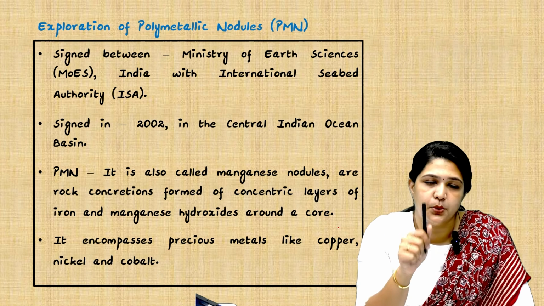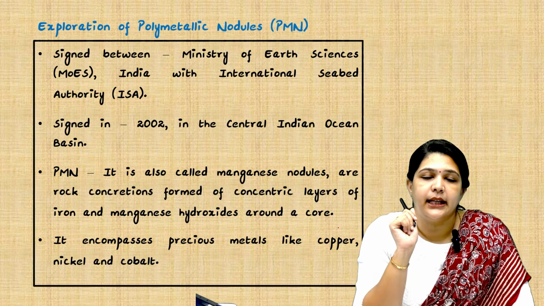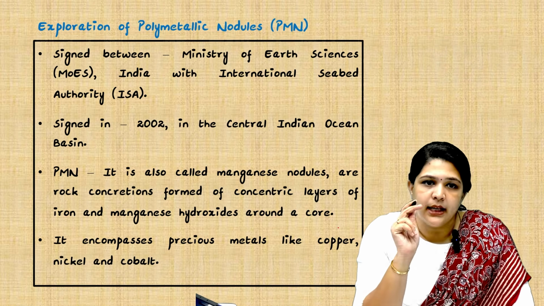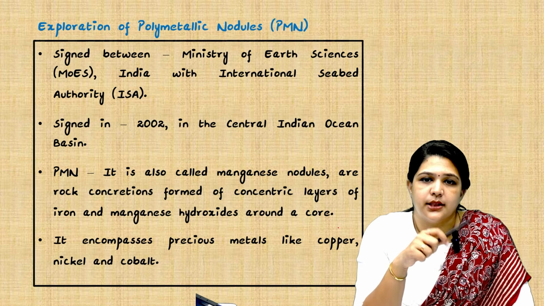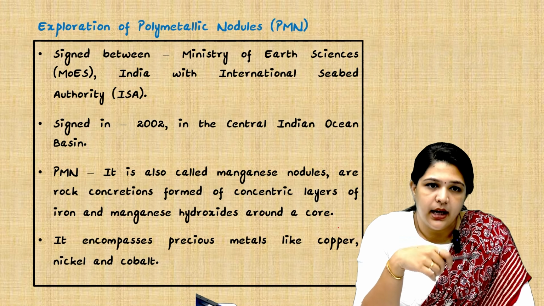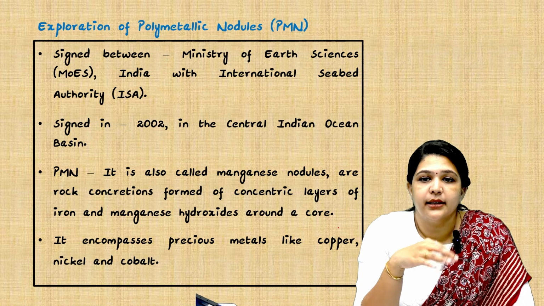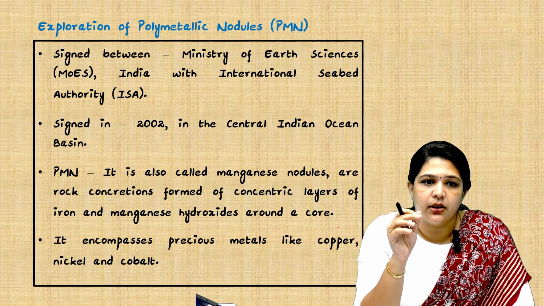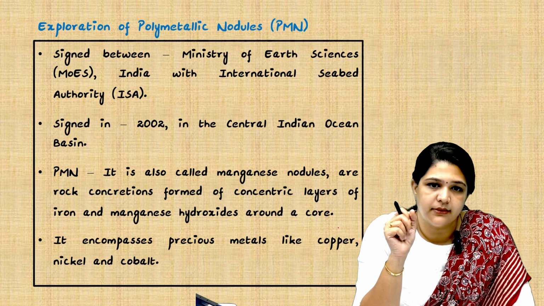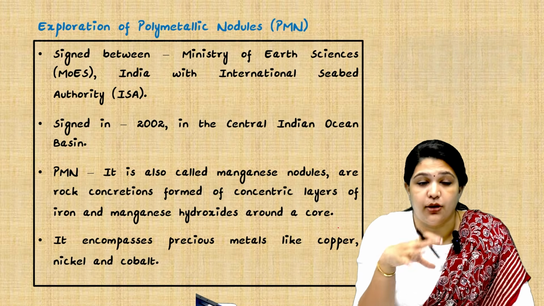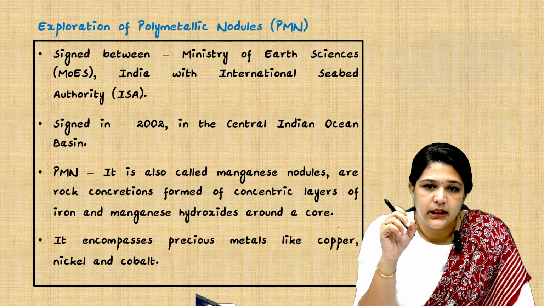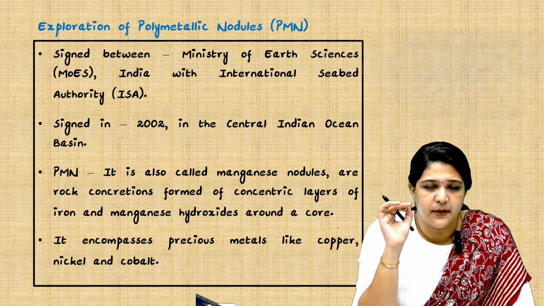India has signed an MOU with them, signed in 2002 for the Central Indian Ocean Basin. Polymetallic nodules are also called manganese nodules and are rock concretions formed of concentric layers of iron and manganese hydroxide around a core. They also contain precious metals, very, very important.